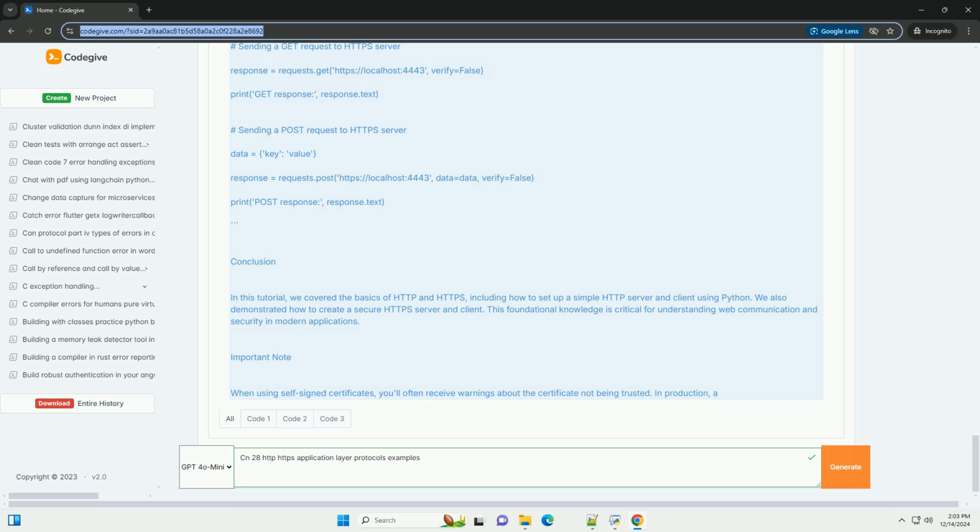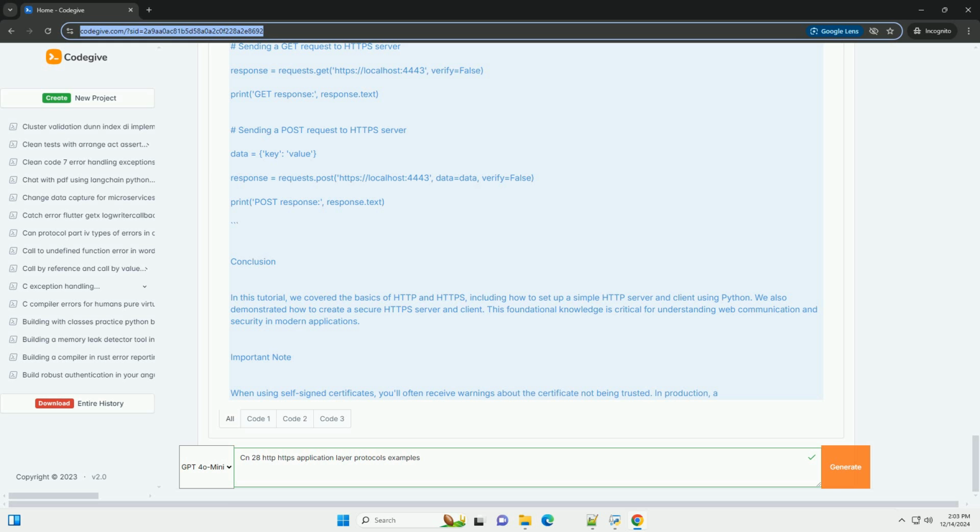Example code. Let's create a simple HTTP server and client using Python. We will use the http.server module to create a server, and the requests library to create a client that communicates with this server. Step 1. Setting up an HTTP server. Create a file named http_server.py. From http.server import BaseHTTPRequestHandler, HTTPServer.